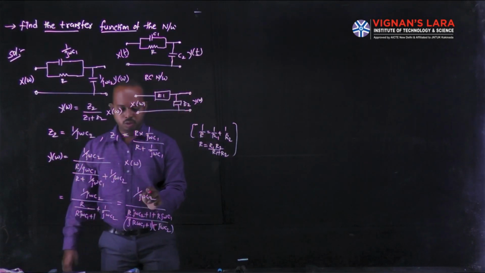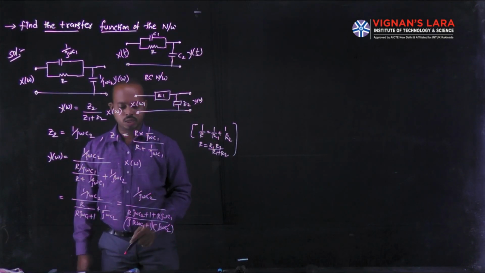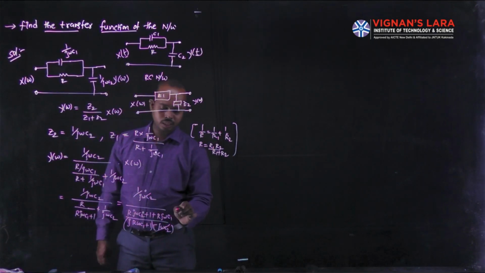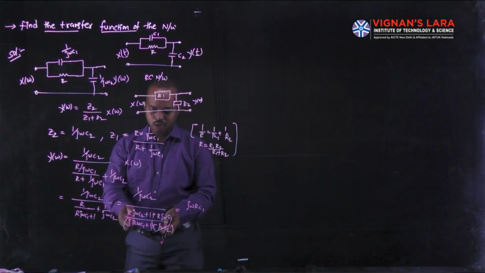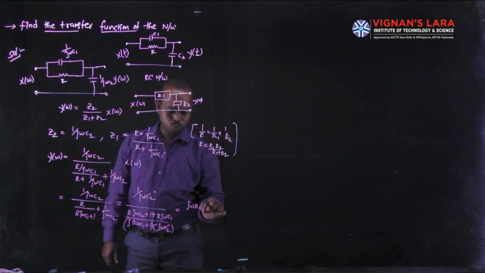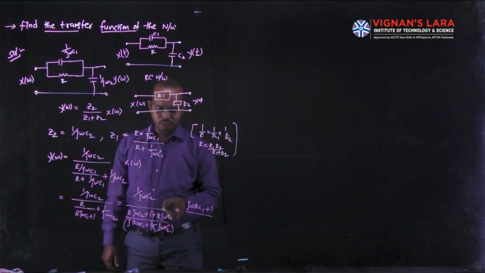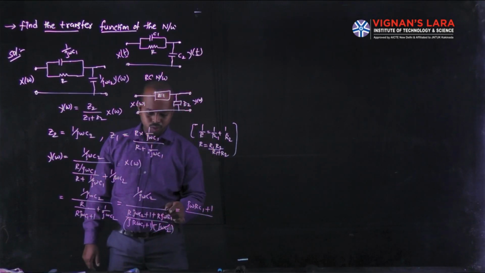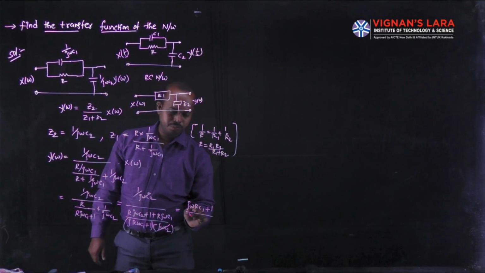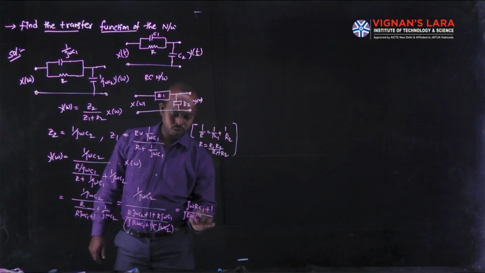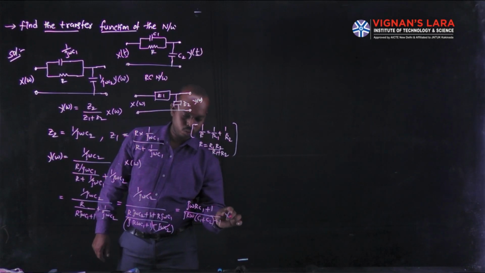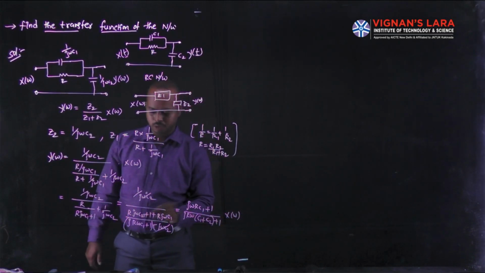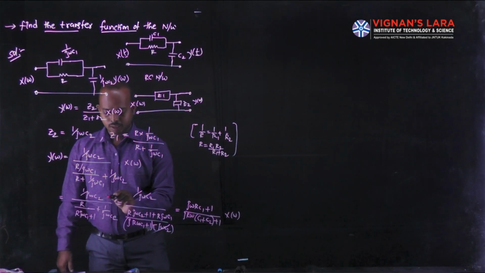The numerator and denominator terms both cancel. Then you can write this function as jωRC1, moving this term to the numerator, plus 1 divided by, in the denominator, you can take R jω common: R jω times (C1 plus C2) plus 1, into X(ω). Here also you can write X(ω).